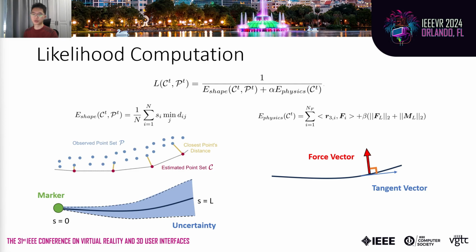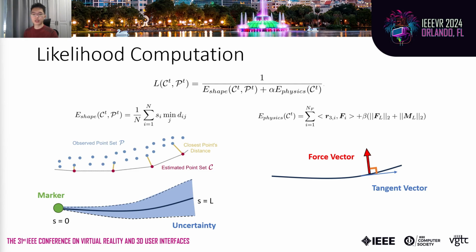We know that if the node is farther from the marker, the uncertainty range of its position will correspondingly increase. In other words, the more distal nodes are more sensitive to the state change. Therefore, we allocate higher weights to them using the distance in the parametric domain. We also added a physical regularization term which promotes the estimation results to align more closely with certain prior knowledge.